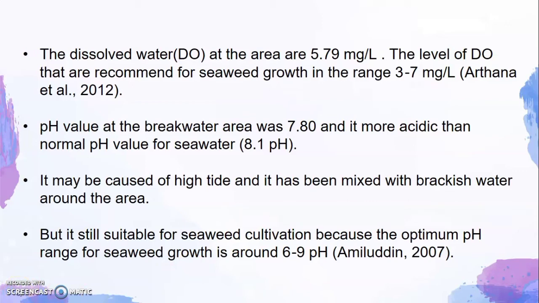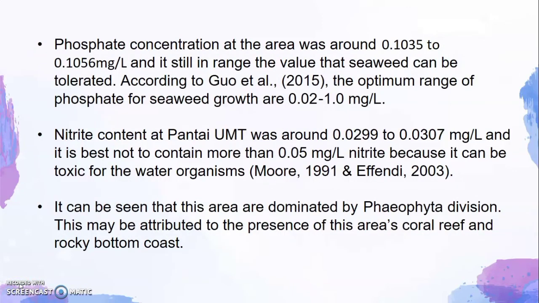9 to 9 pH. Phosphate concentration at the area was around 0.1035 to 0.1056 microgram per liter, and it's still in the range of the value that seaweed can tolerate. According to Go et al., the optimum range of phosphate for seaweed growth is 0.02 to 1.0 milligram per liter. For the nitrate content at Pantai UMT, it was around 0.0299 to 0.0307, and it is best not to contain more than 0.05 mg per liter of nitrate because it can be toxic for aquatic organisms.